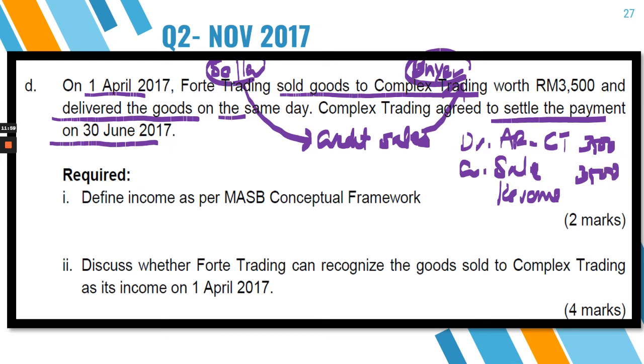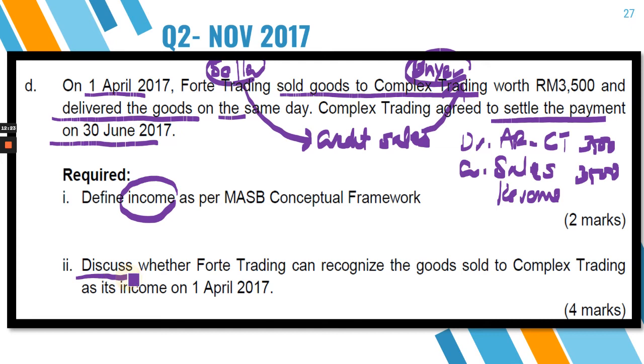So that is just to let you see the debit credit so that you are clear that there is an increase in asset as well as an increase in income. So that's why the question asks you to define income. If you were to define income, it has nothing to do so much with the statement there. You just need to define income, which is increase in asset, decrease in liability, so that you have remembered.